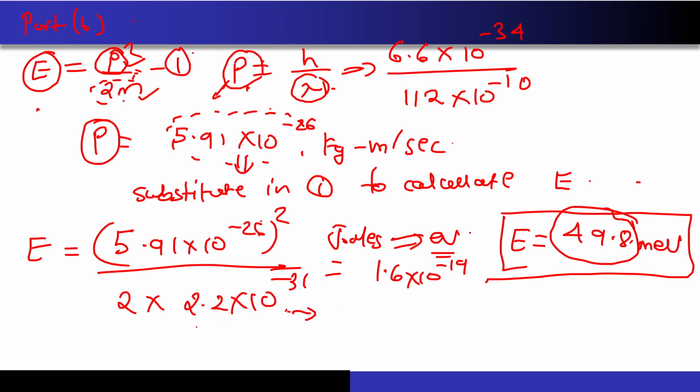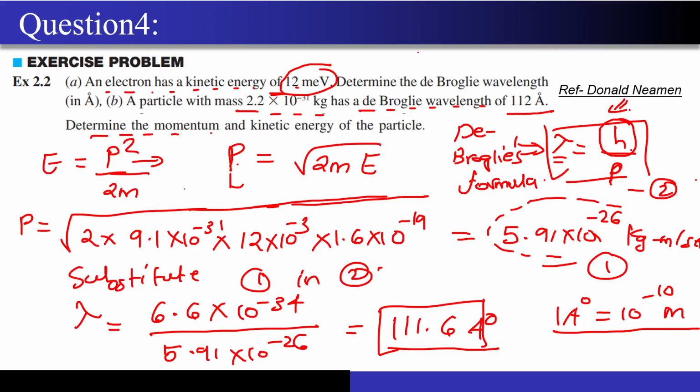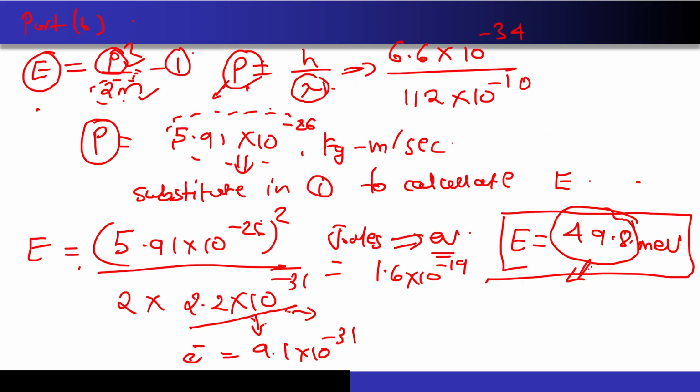For this particle, the mass is 2.2 into 10 to the power minus 31. For the electron, it was 9.1 into 10 to the power minus 31. Since the denominator is less for this particular particle, its kinetic energy came out higher than the first part. In the first part, the electron had the kinetic energy of 12 milli electron volt, and this time we have around 49.8 milli electron volts. So I hope this question was very much clear to you.